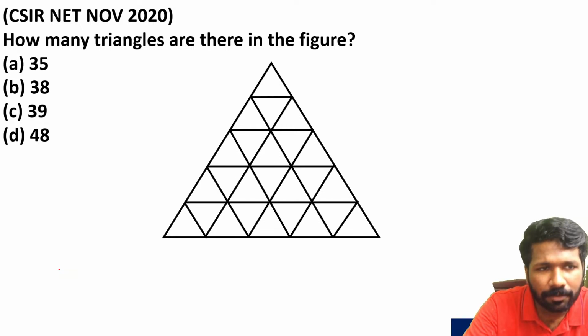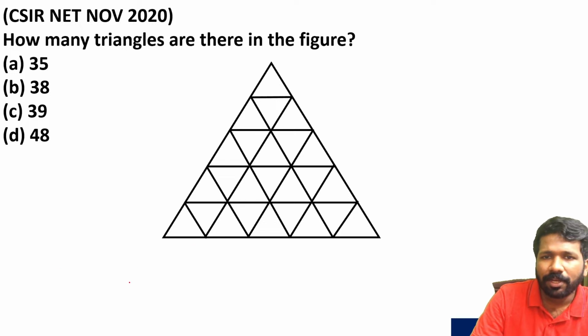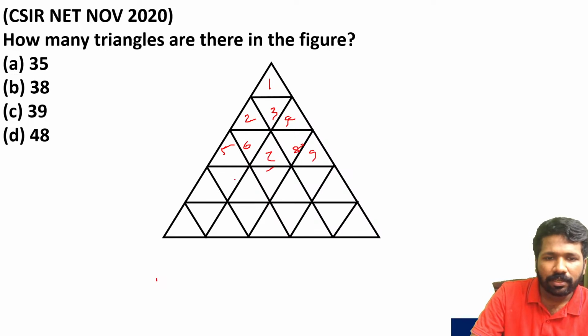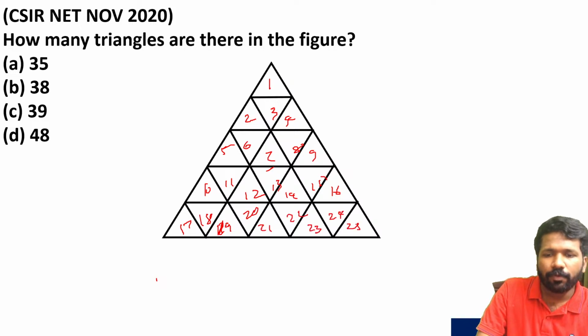So let's see, due to lack of time I will start explaining how many triangles are there in the figure. The non-overlapping ones we will count just like the previous question. 1, 2, 3, 4, 5, 6, 7, 8, 9, 10, 11, 12, 13, 14, 15, 16, 17, 18, 19, 20, 21, 22, 23, 24, 25. All of you understood this?